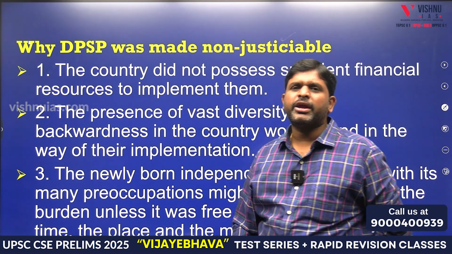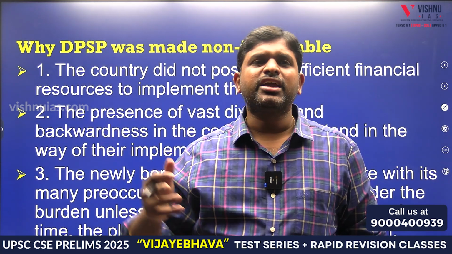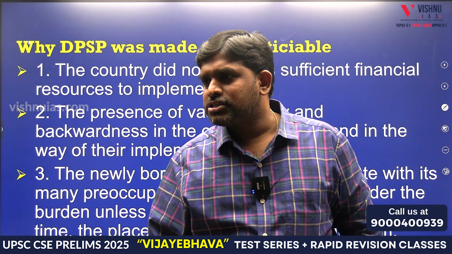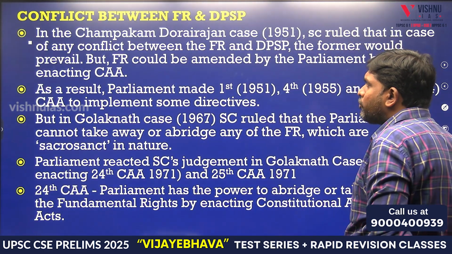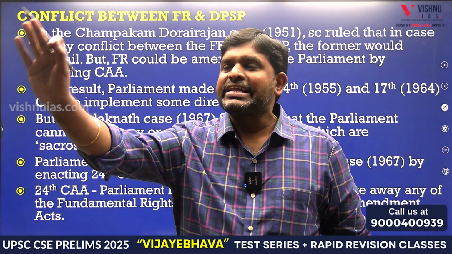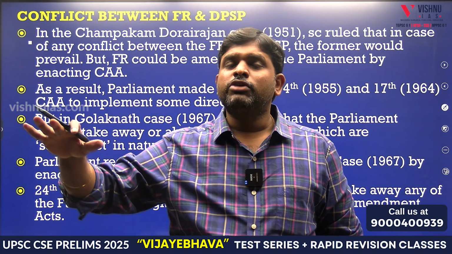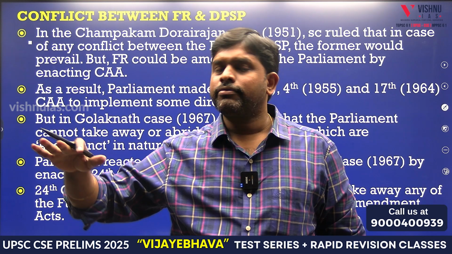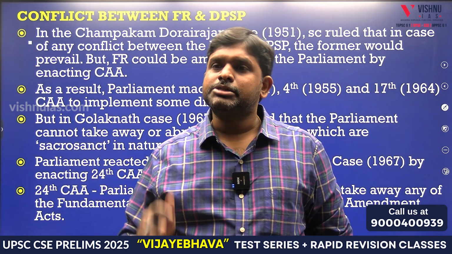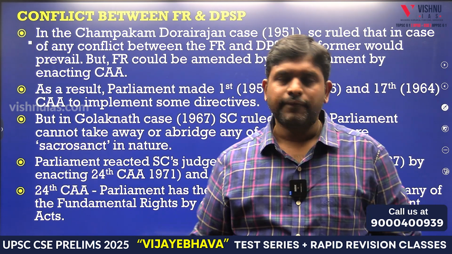Why was DPSP made unjusticiable? Young democracy, infant democracy, we don't have money, we don't have resources, so we cannot make it justiciable, so hence we made it non-justiciable. When there is conflict between fundamental rights and DPSP, who will prevail? Fundamental rights will prevail. But in Minerva Mills case, the Supreme Court told the Constitution was made upon the bedrock of balance between the fundamental rights and DPSP. Both are important, but when a question comes, it is only the fundamental right which will prevail.